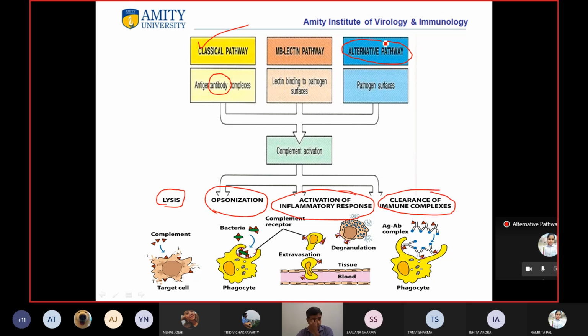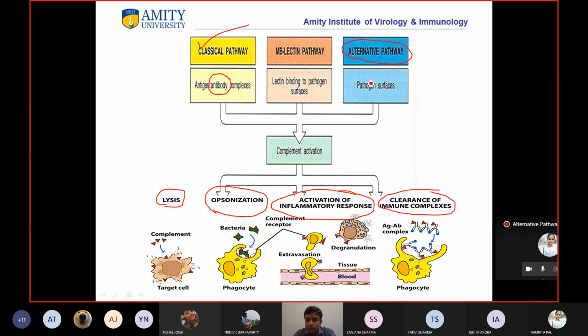At that time you had one pathway, and then there was also an alternative pathway, which uses some of these proteins and has some other proteins. And this is antibody independent. It does not require antibody.